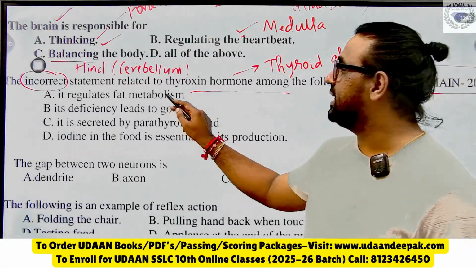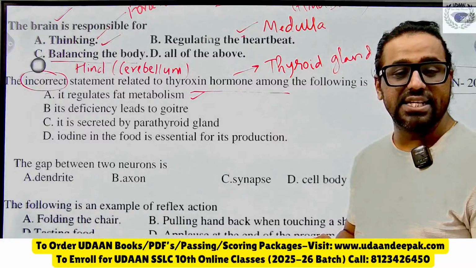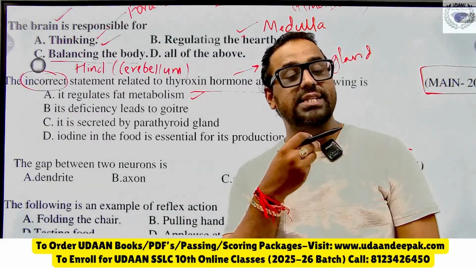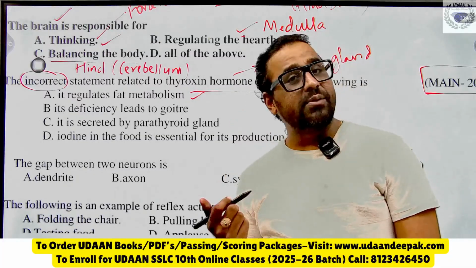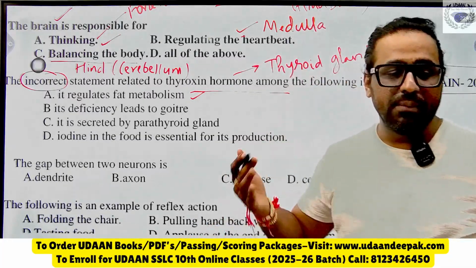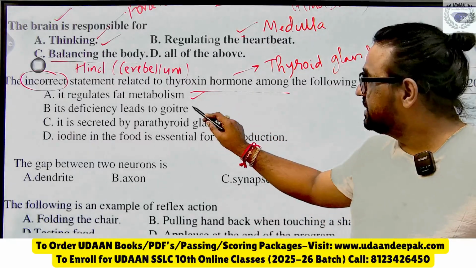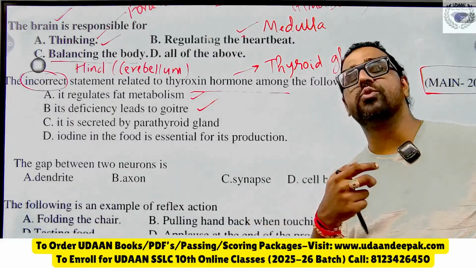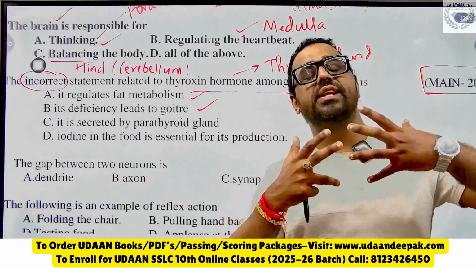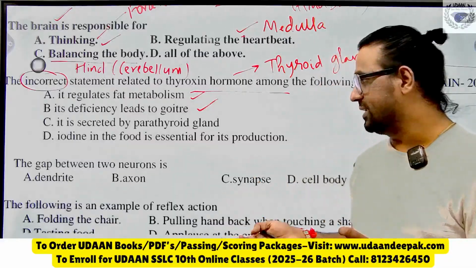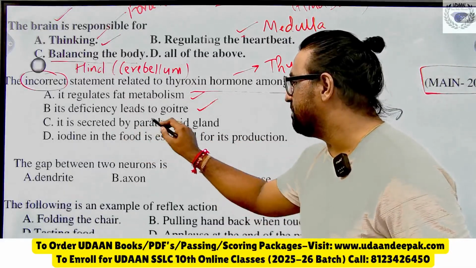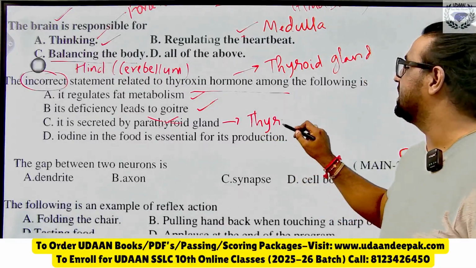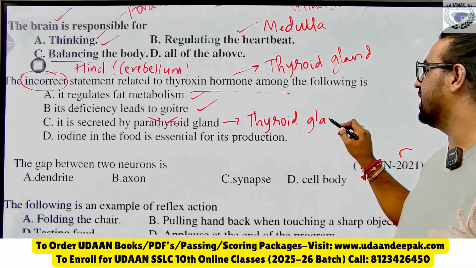Yes, see here it regulates fat metabolism. It is the right answer. You know the basic function of thyroid hormone is it regulates the carbohydrate, proteins and fat metabolism in the body. Then its deficiency leads to goiter. Yes, deficiency means less secretion leads to goiter. Goiter means swelling of the neck due to enlarged thyroid gland. Then it is secreted by parathyroid gland. It is wrong because it is secreted by thyroid gland. Already I have written here. It is not. Parathyroid gland is completely different.